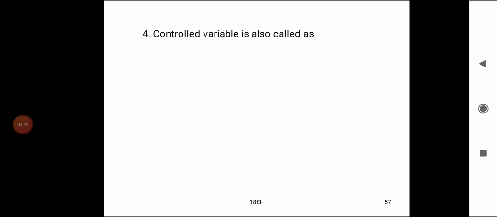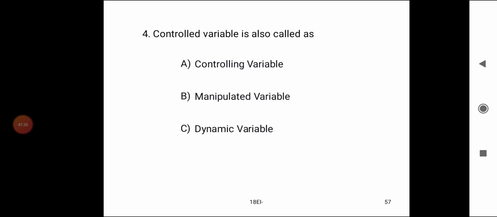4th quiz question. Controlled variable is also called as: A. Controlling variable, B. Manipulated variable, C. Dynamic variable. D. None of the above. The answer is dynamic variable. This is the desired value of the process output. So it is a dynamic variable or controlled variable.